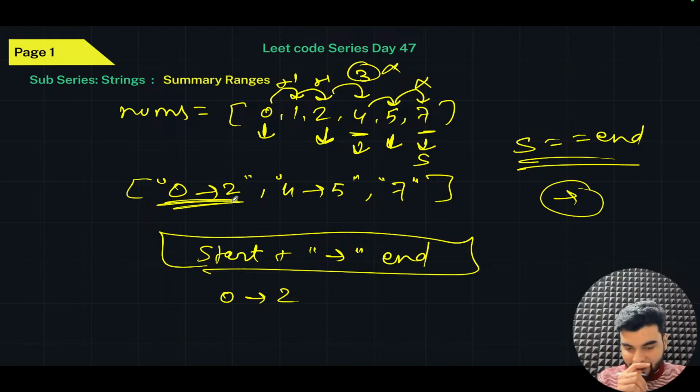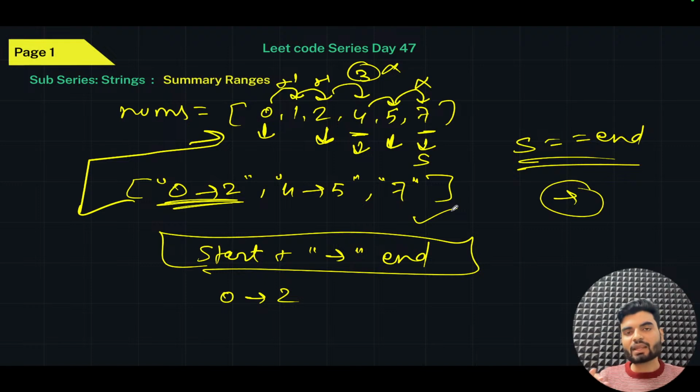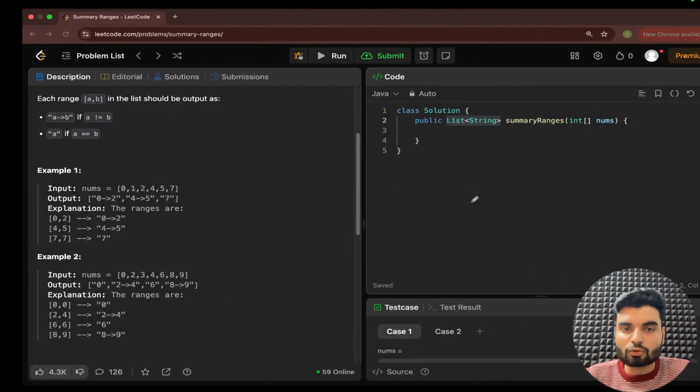So we can have a loop which can iterate this, right? One loop will make the pointer of start, and another internal loop will move the pointer of the end. And whenever we reach the end, we will have a particular range, and we push that range into the array list. That is the logic of the problem statement. I hope this is quite clear to everybody here. Please tell me, is this clear to everybody? If that is clear, then we can move ahead with the code. And if somebody needs a dry run, then do let me know.